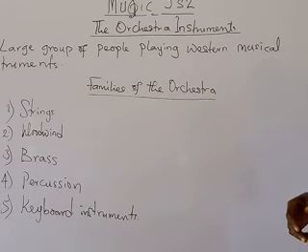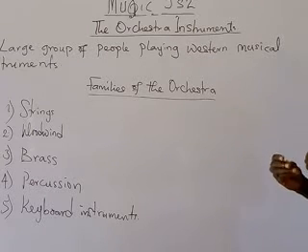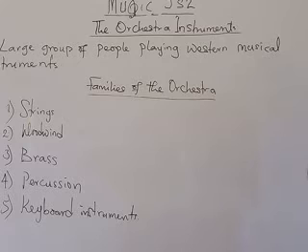A sample of these woodwind instruments are, we have the piccolo. Piccolo resembles the flute, but it's smaller than the flute and it sounds higher. And we have the flute, we have the oboe. Oboe is just like the clarinet, but it uses a double reed. Then we have the clarinet.